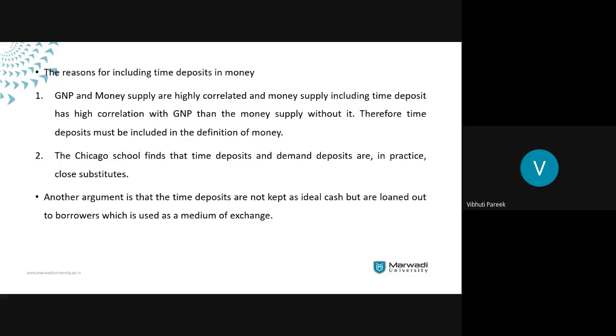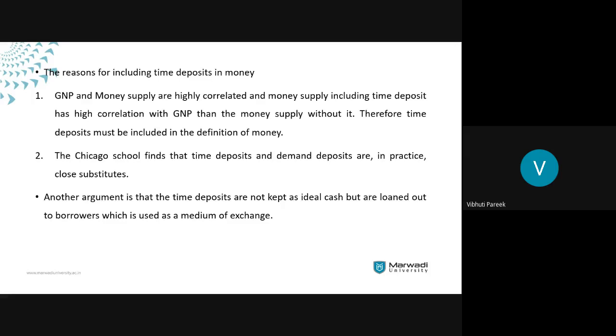Okay, now here what they've stated is that time deposit is something which has a very good correlation with the GNP, and moreover they're a very good substitute to the demand deposits. But these are the two arguments which are not making a very strong case for the definition, or we can say the Chicago approach.